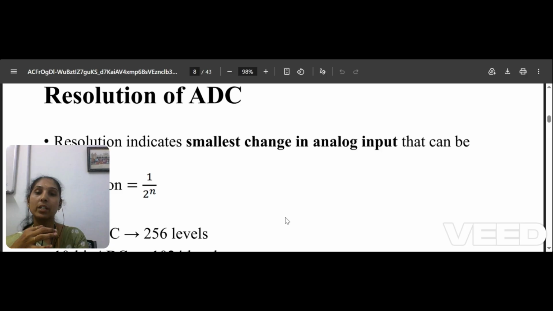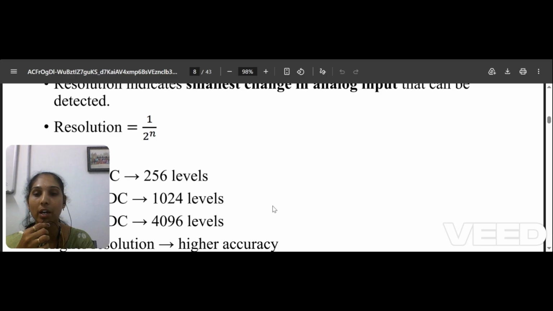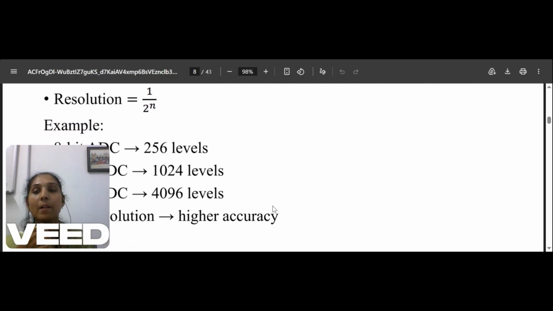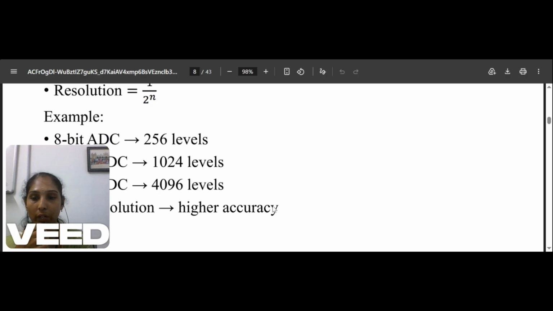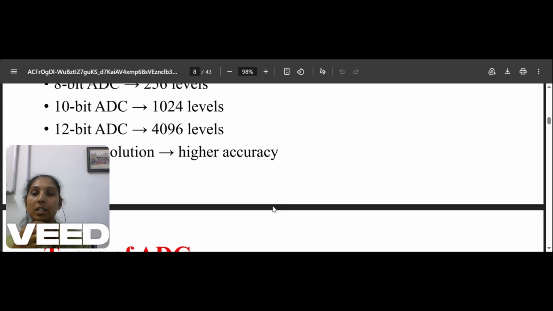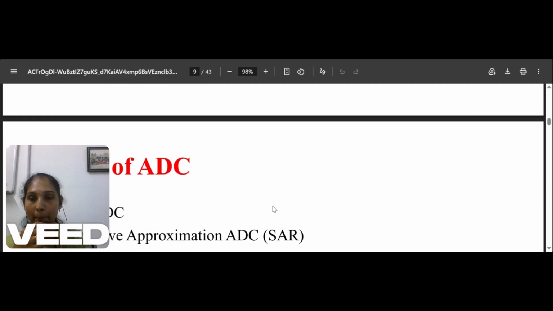Now the resolution of your ADC. The resolution is the smallest change in analog input that can be detected. The resolution is calculated as 1 by 2 to the power n. In the case of an 8-bit ADC, you have 256 levels, a 10-bit ADC means 1024 levels, and a 12-bit ADC means 4096 levels. High resolution means high accuracy.